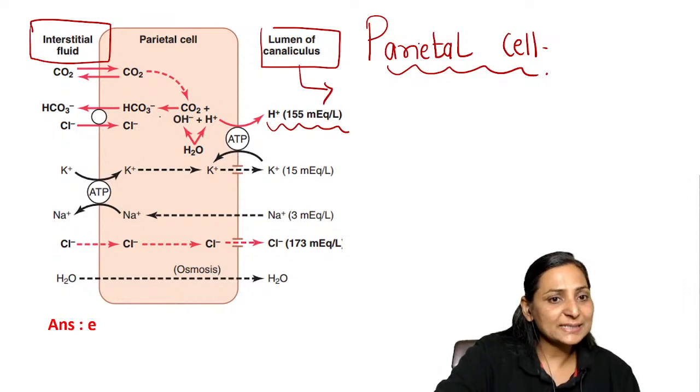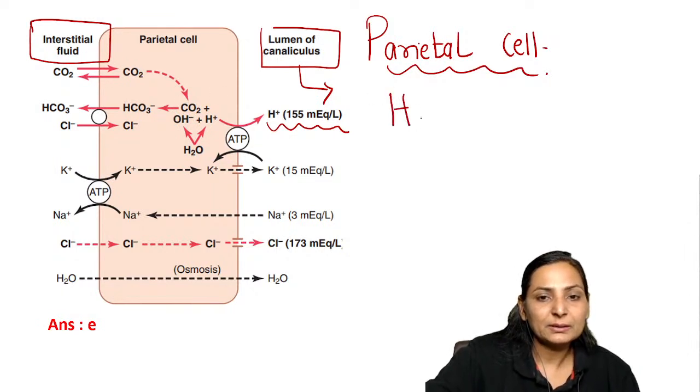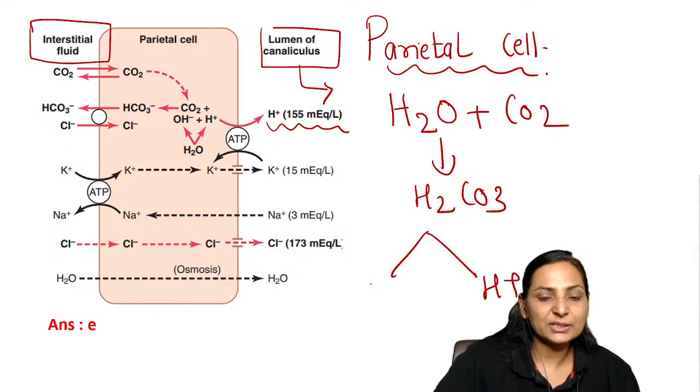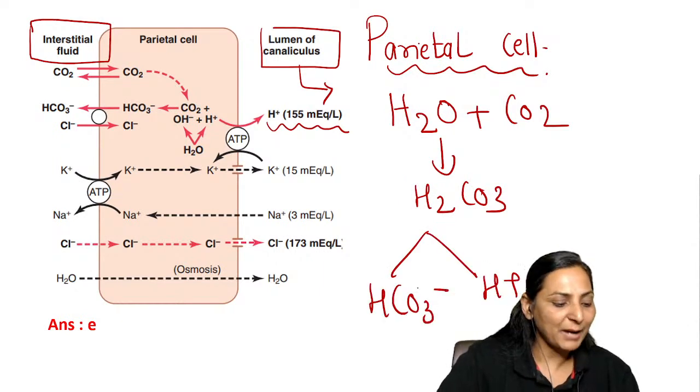How is the hydrogen secreted? Carbon dioxide will combine with water in the cell, forming H2CO3. This carbonic acid dissociates into H plus and bicarbonate.